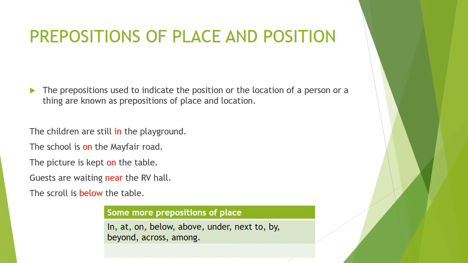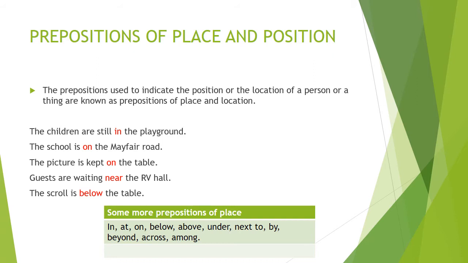The children are still in the playground. The school is on the Mayfair Road. The picture is kept on the table. The guests are waiting near the RV hall. The scroll is below the table. So all these prepositions, in, on, near, below, are indicating the position or the location of a person or a thing. And here are some more prepositions of place: in, at, on, below, above, under, next to, by, beyond, across, among.